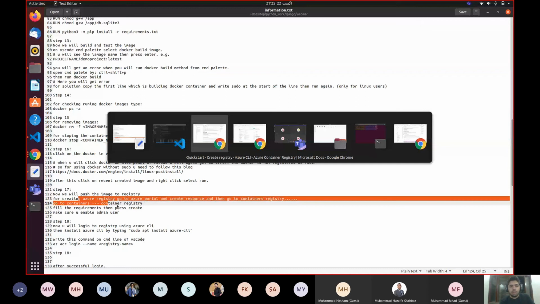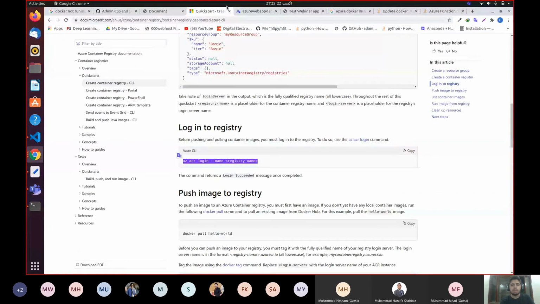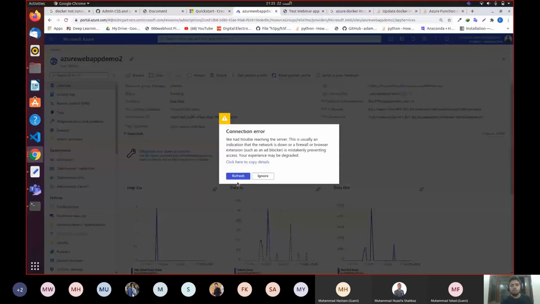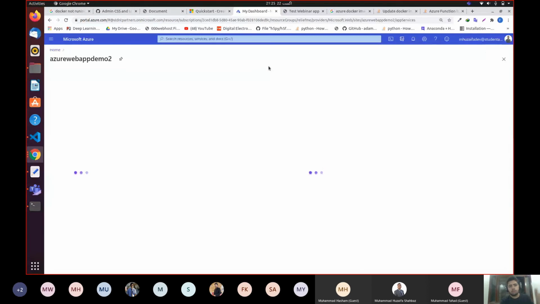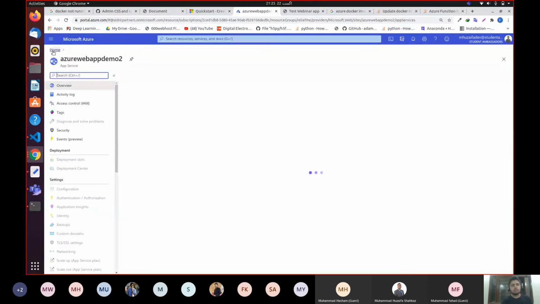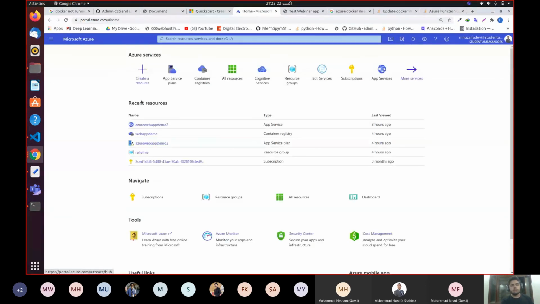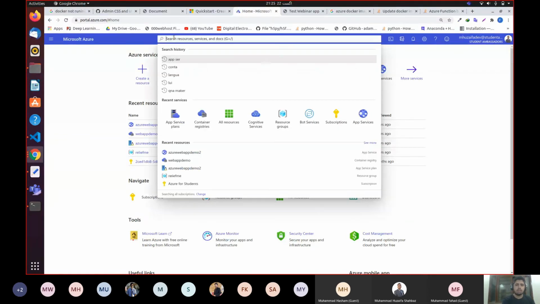So let's go back to your Azure. Okay, so now you need to refresh. Whenever you go to your dashboard or your portal of Azure, go back to home. Okay, now when you get back to home, all right, you need to create a resource. First of all, you need a resource for every single thing.